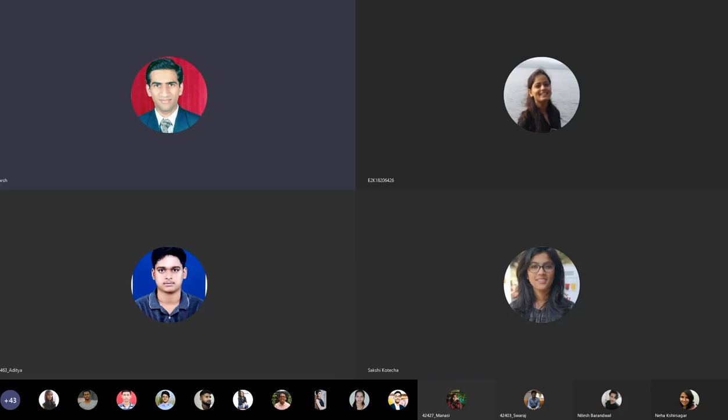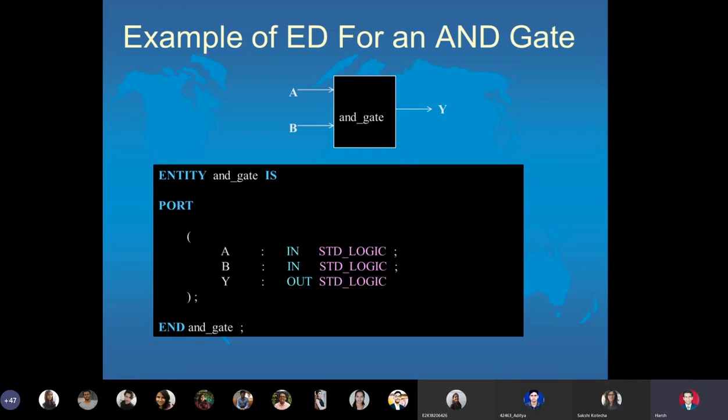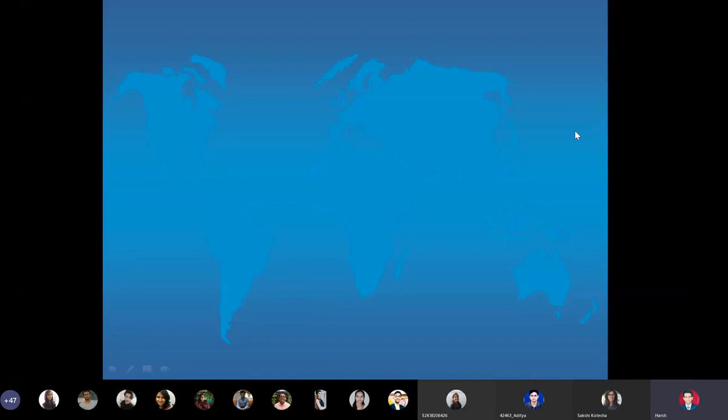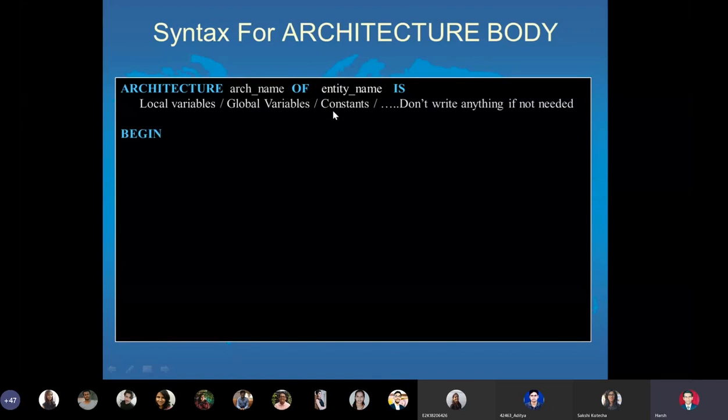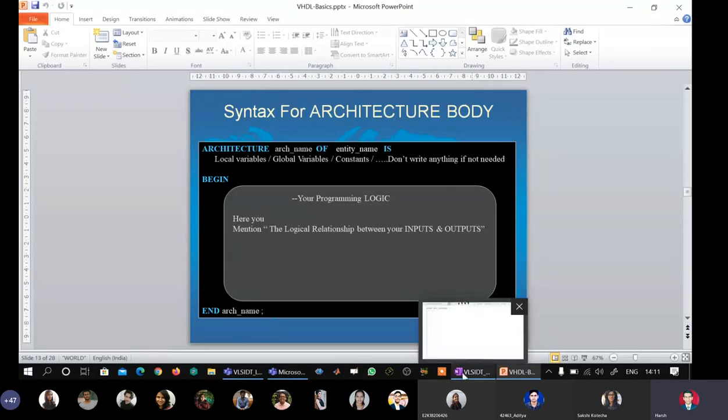Okay. Now we move on to the third compulsory block of a VHDL model, that is the architecture body, which needs quite an amount of explanation. So this is the syntax for architecture body, but I will not use a PowerPoint slide for this. I will better use OneNote because there are some things which I cannot write here. So I will disable the presentation and go to OneNote.